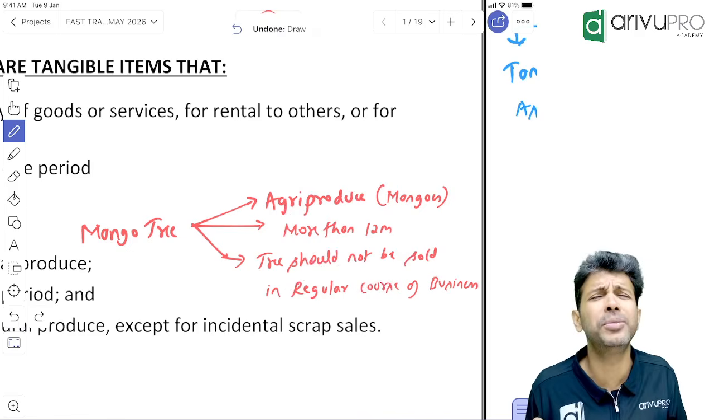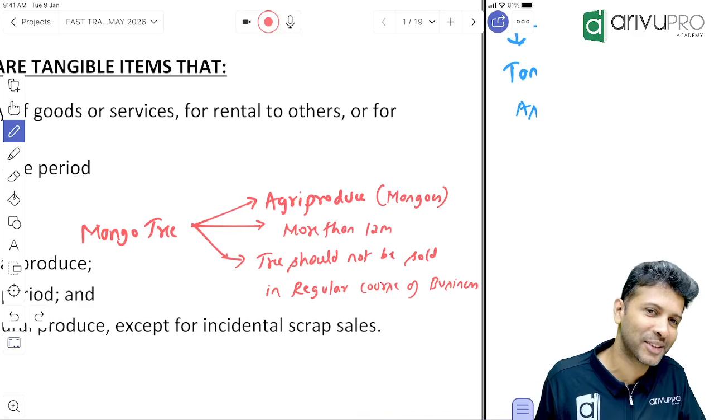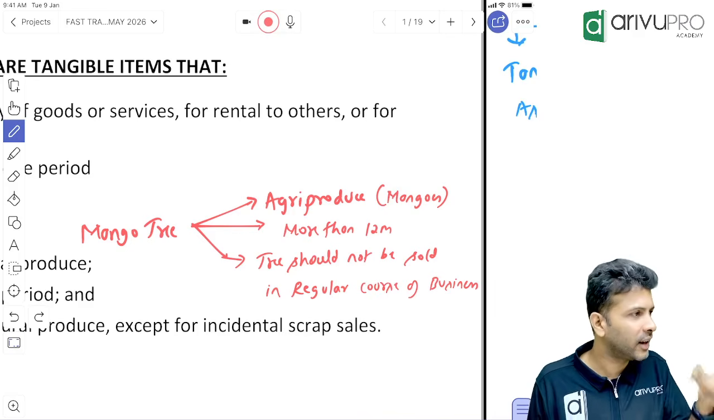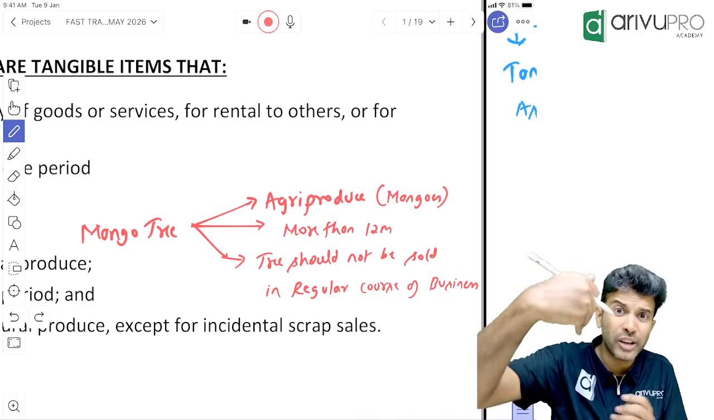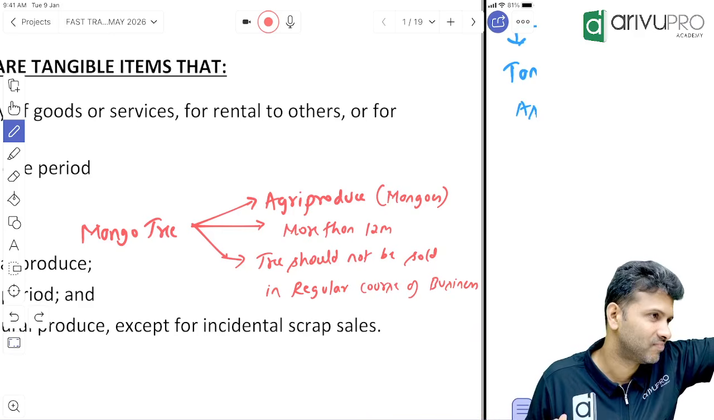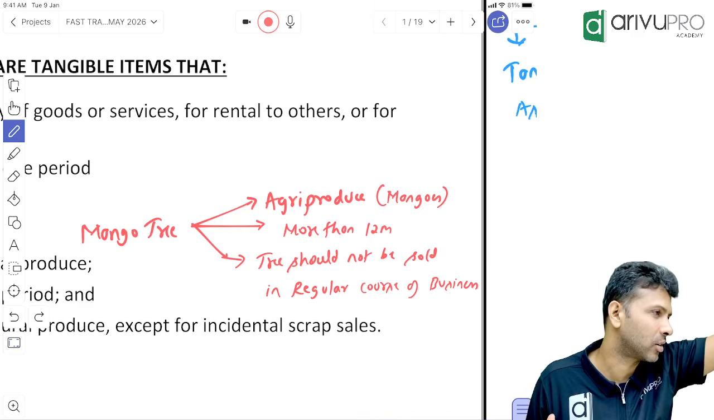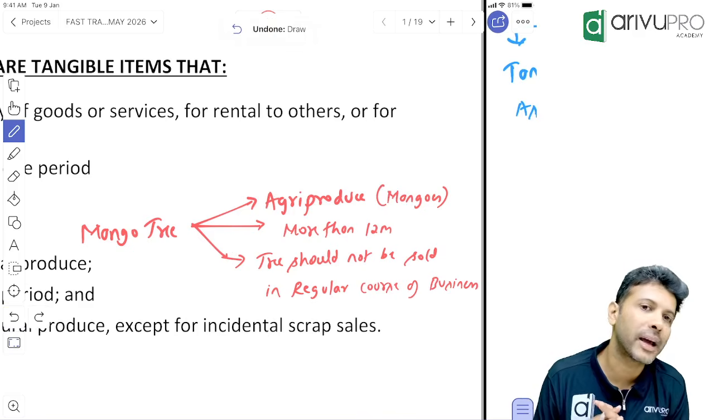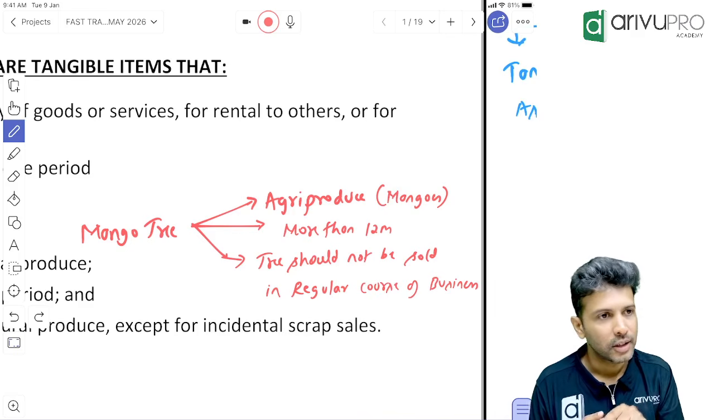Suppose the tree has become sick. It is giving weird colored mangoes, black colored mangoes. Now will that farmer keep the tree or cut it off? Cut off that tree and try to put in a new sapling. Yes or no? So if the tree is cut, you can sell it as a scrap sale. You can sell it as a scrap sale, but you should not make a regular sale of it. That's all the third criteria is trying to say. Manageable, people? Okay, pakka. Now you understood what this is? This is the bearer plant.